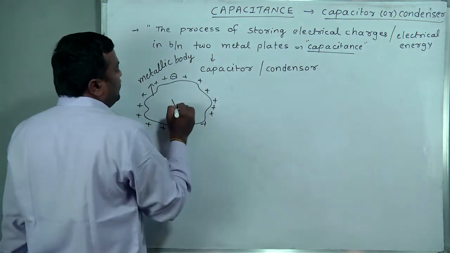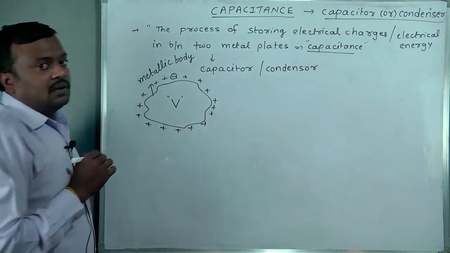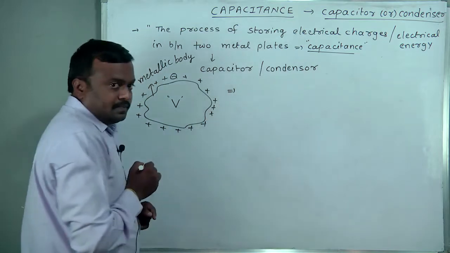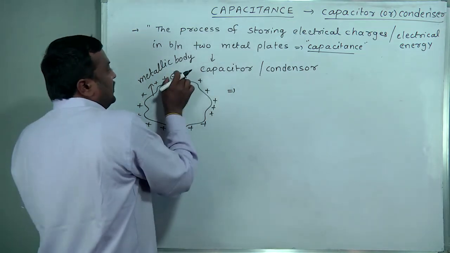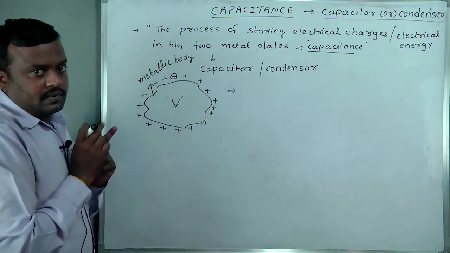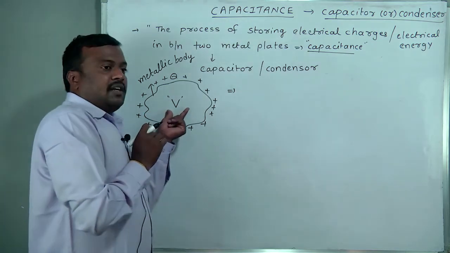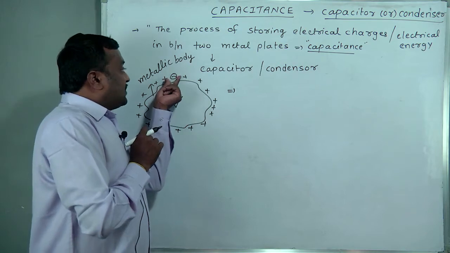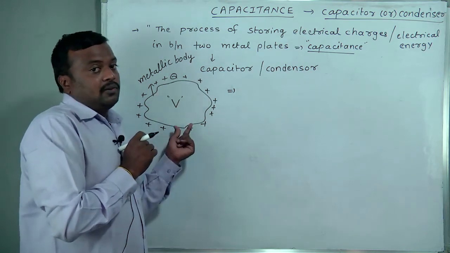Due to that, some potential difference develops. This potential or potential difference existing in the conductor depends on the electrical charge given to that conductor.